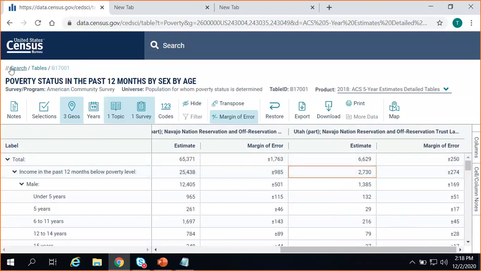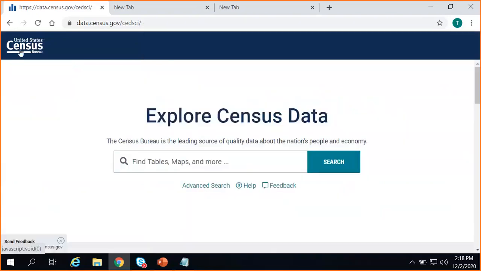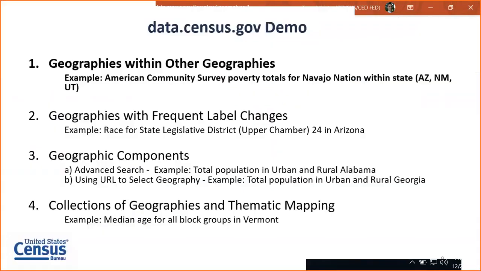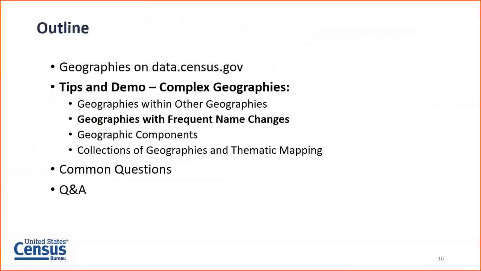Now I'm going to click the U.S. Census logo in the upper left, and we'll move on to our next example in the slide. Our next scenario is working with geographies that have frequent name changes.